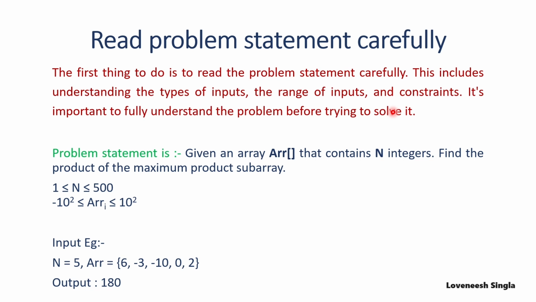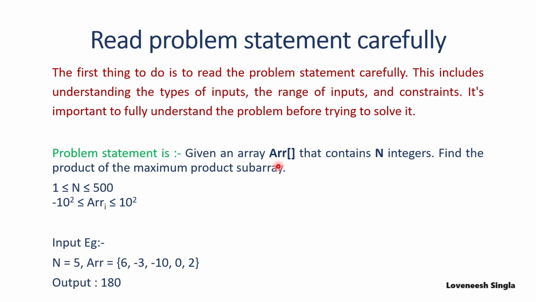Here, I have taken one example. If we look at only these two lines of the statement, we have been given an array that contains n integers and we need to find the maximum product subarray. After reading only this part, we can't arrive at a correct solution because we don't know whether the array contains only negative values, only positive values, or if 0 can be an element.